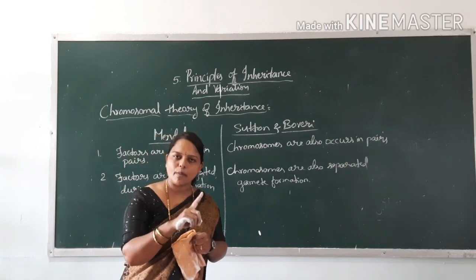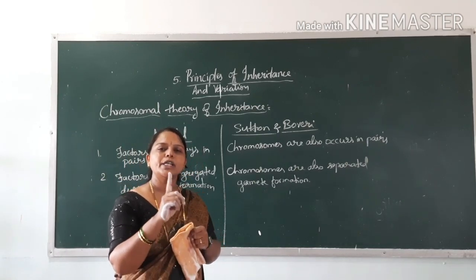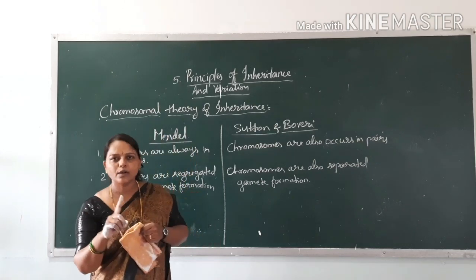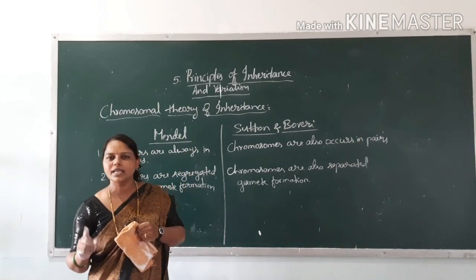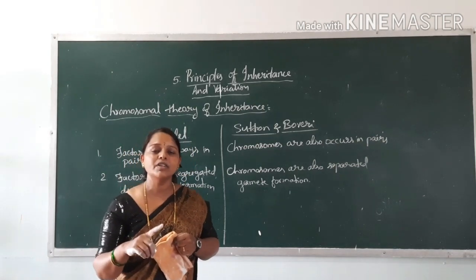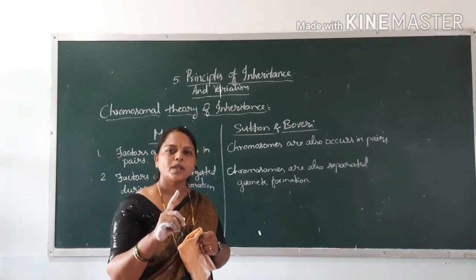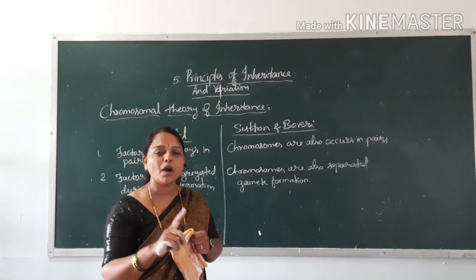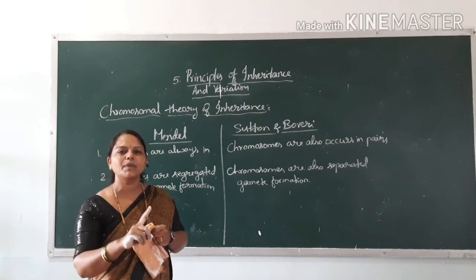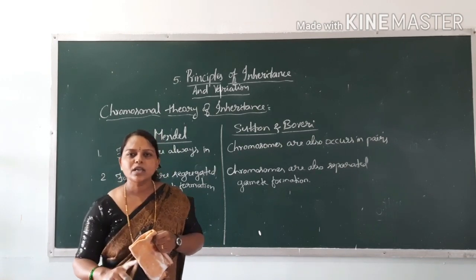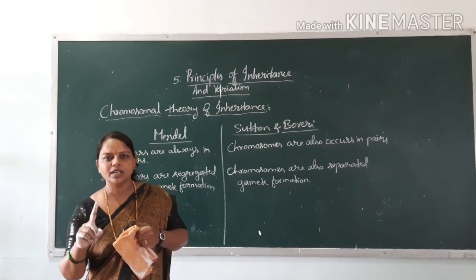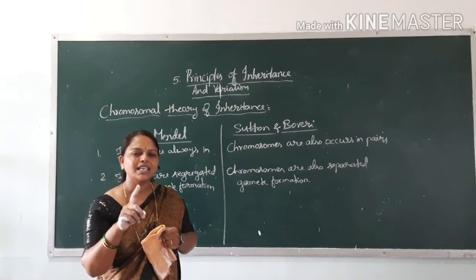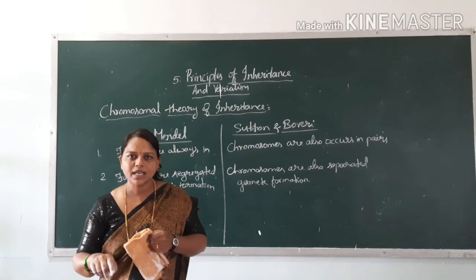Mitosis occurs in somatic cells and is responsible for the growth and development of an organism, isn't it? Meiotic cell division occurs only for gamete formation. It occurs in reproductive cells or germ cells, isn't it?